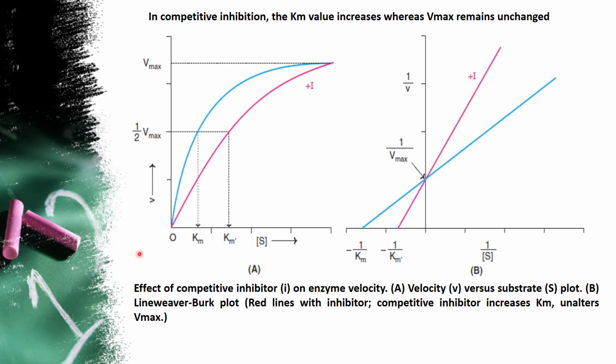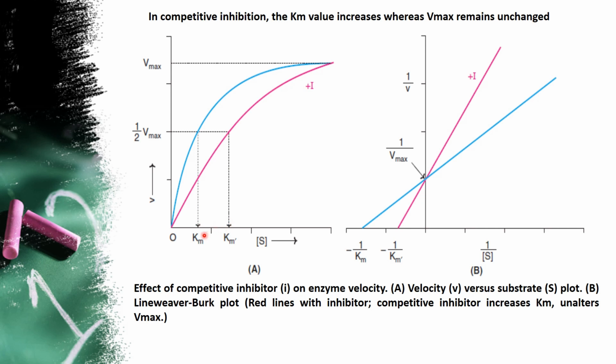So you can see both the inhibitor as well as the substrate keep on increasing and reaching a saturation level. That saturation level is called Vmax. Based on the Vmax, when you put half Vmax and cut the graph at the meeting point of the substrate as well as the inhibitor graph, you can see that there is a separate line for the substrate and a separate line touching the x-axis for the inhibitor. So this is Km, this is Km dash.